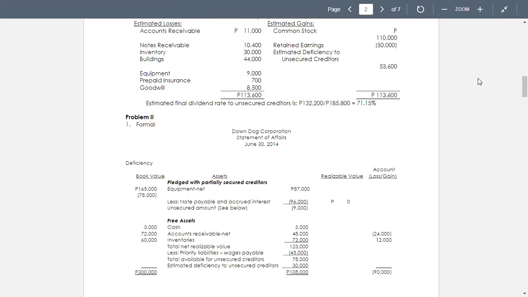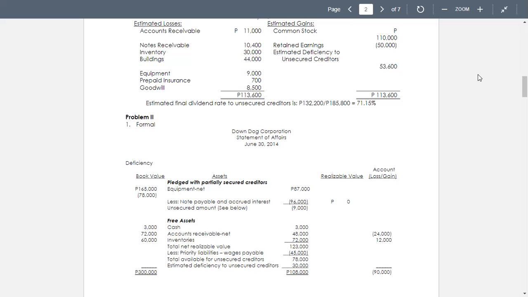So for the statement of affairs, we have now the pledge with partially secured creditors. We have equipment with an estimated net realizable value of only 87,000. However, the book value of the equipment is 165,000 minus the accumulated depreciation.